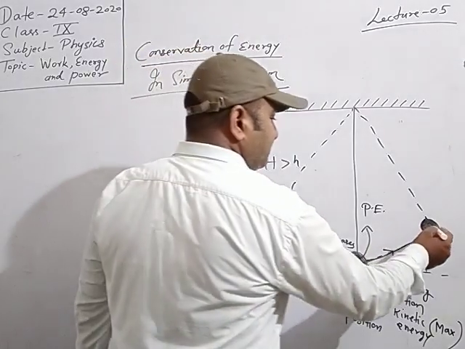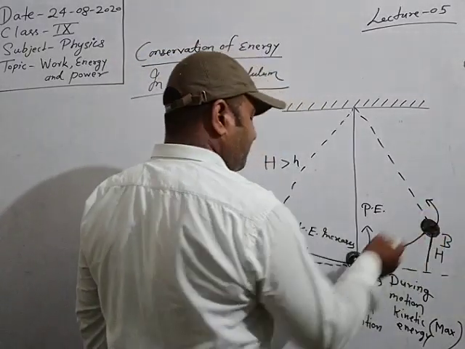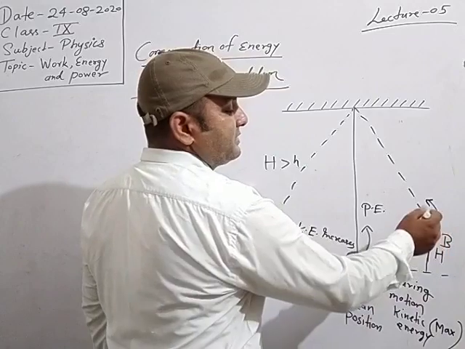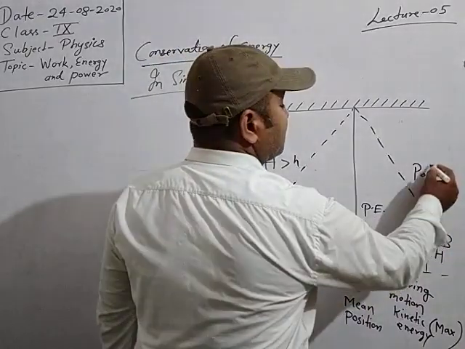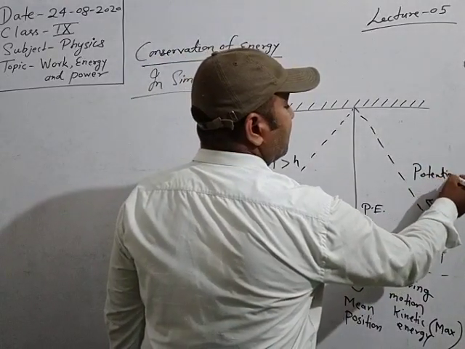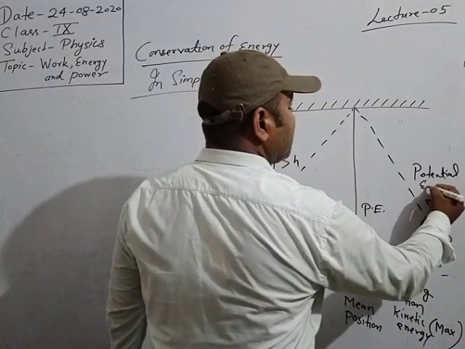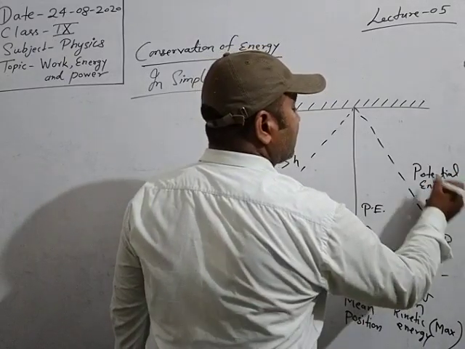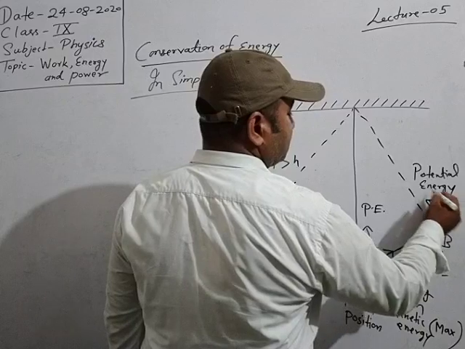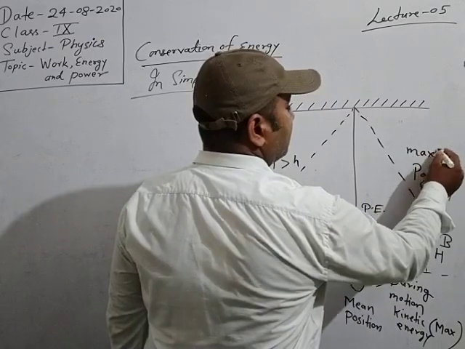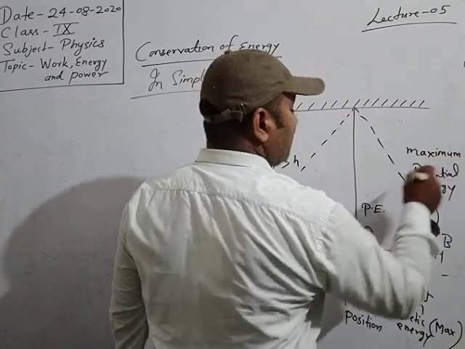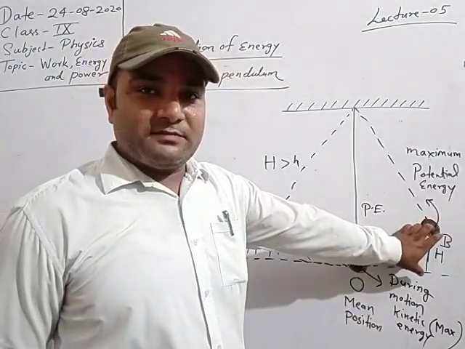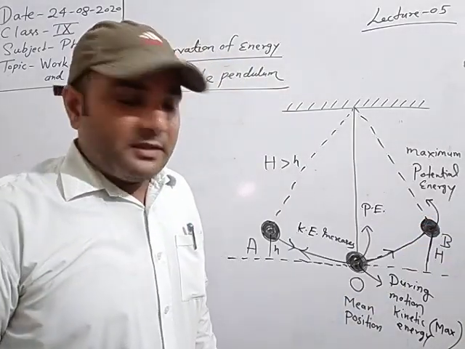And after passing through O, when the bob reaches point B, the potential energy will be maximum. Why maximum? Because this is the maximum height achieved by this bob.